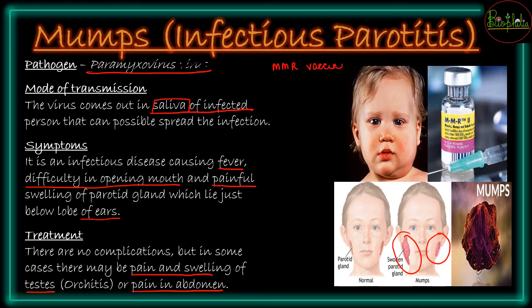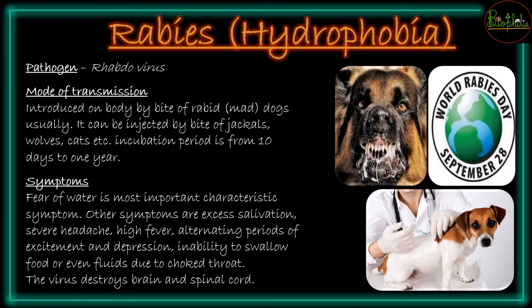So with the MMR vaccine you are going to have three diseases that are covered. The first M stands for measles. So measles we have discussed. Then we saw about mumps. So mumps can be prevented from this vaccination, and the third R is going to be for rubella. So three diseases, that is measles, mumps and rubella, can be combinedly given a shot through vaccination, that is the MMR vaccine. The next we see is rabies, which is also called hydrophobia.